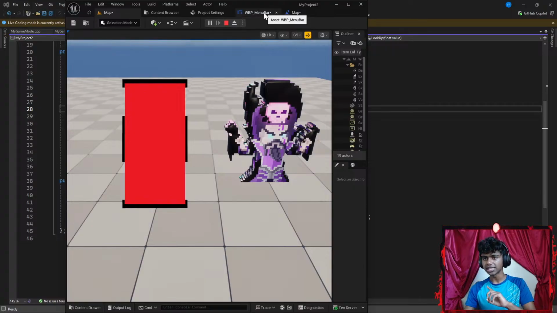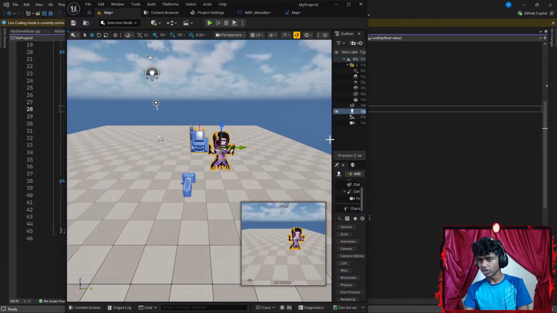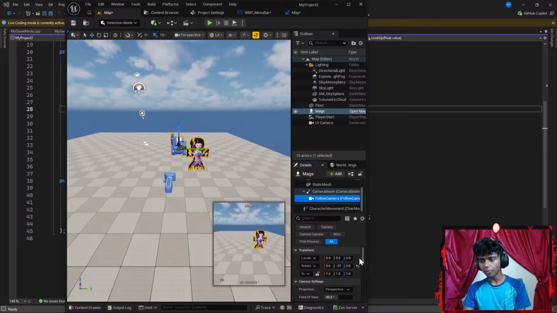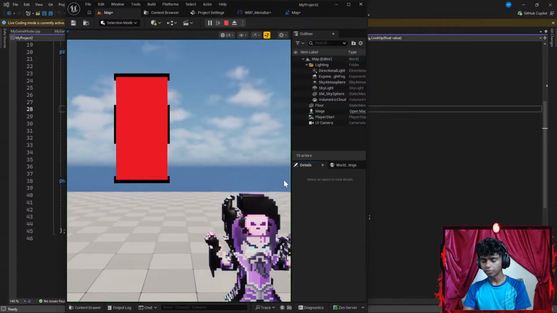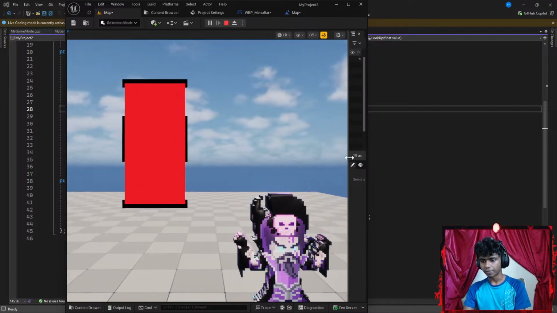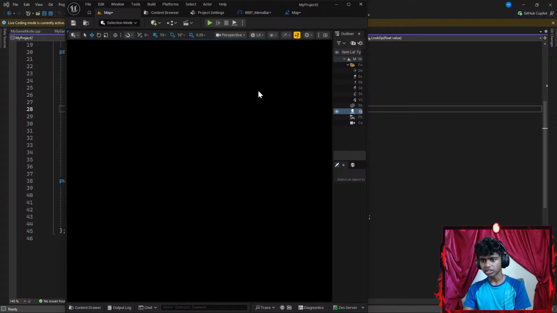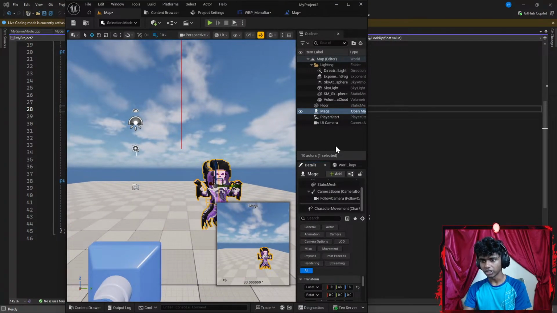I'm going to change my player's camera though. Okay, let's exit this real quick. I'm going to go to my mage. Fix my camera a bit. So there we go. Okay, in my mage's follow camera, I'm going to reset the rotation. And then maybe I want to get it a little lower. Or is this good? I won't say it's bad. I want to get my UI a bit lower as well, and my camera a bit up. There we go. Okay, let's stop this real quick. And guys, this is just trial and error now, doing it the way I want it to look. I'm going to get my mage a bit higher.